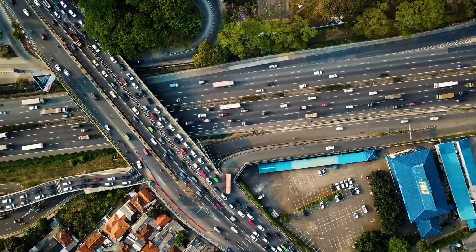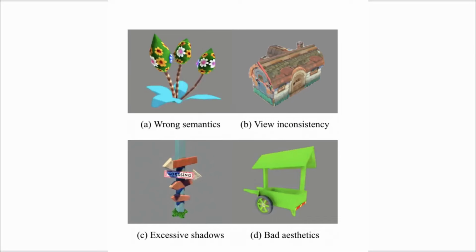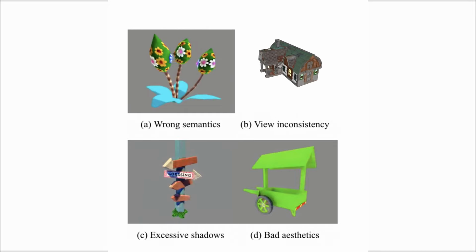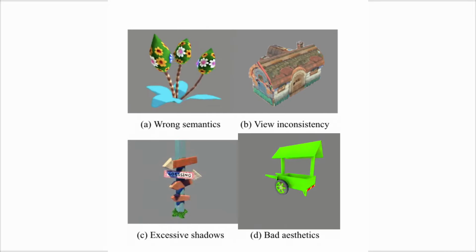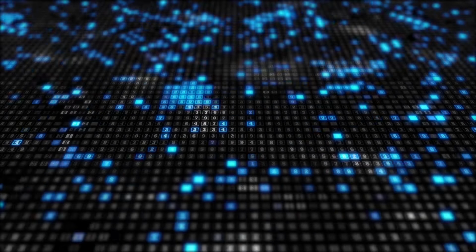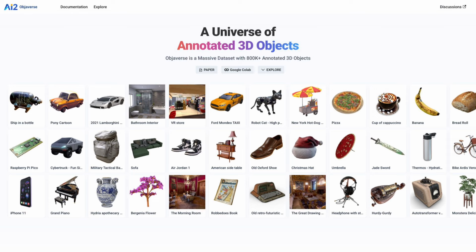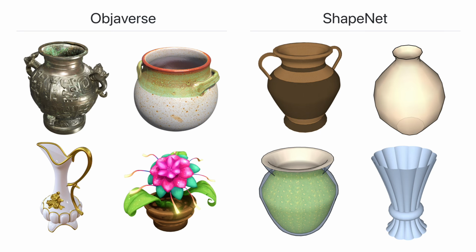Today's AI texturing still suffers from common issues like light reflections and shadows, wrong semantics, view inconsistency, and bad color tones. Let's unfold the technical challenges. The first is data. 3D modeling data is scarce by its nature. Open source datasets like Objaverse and ShapeNet contain a lot of bad quality data.